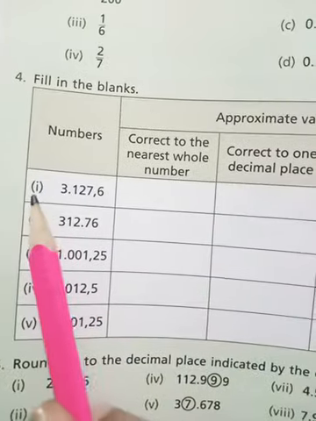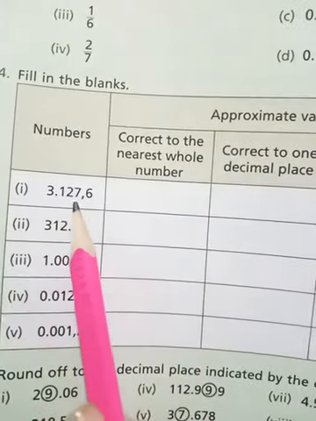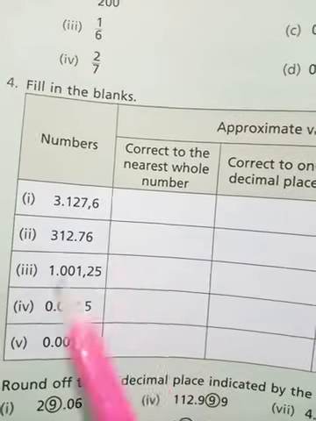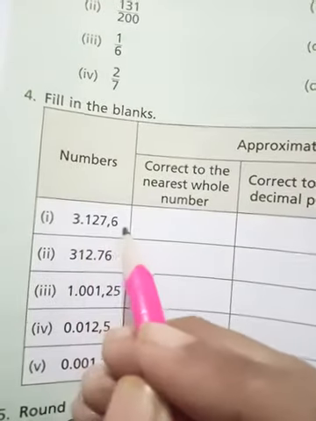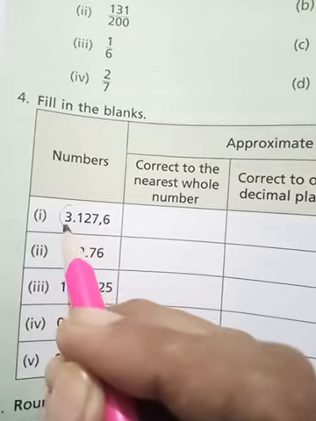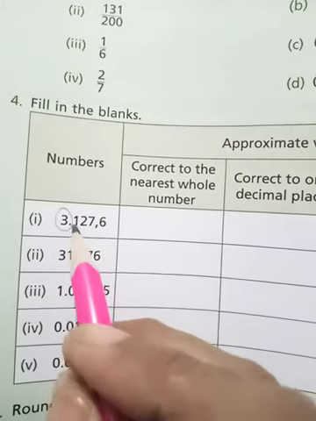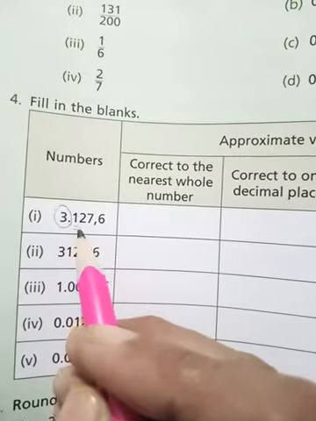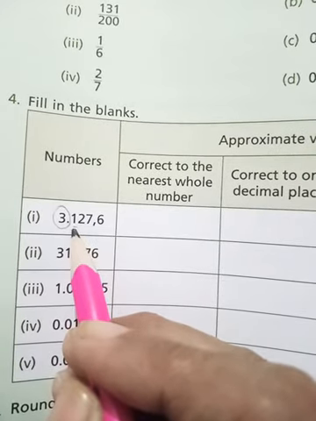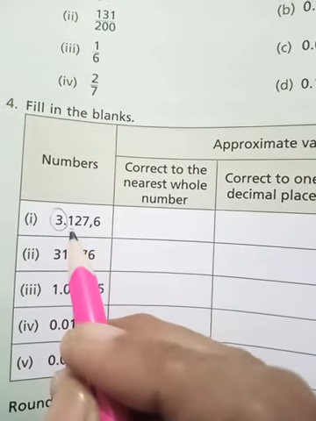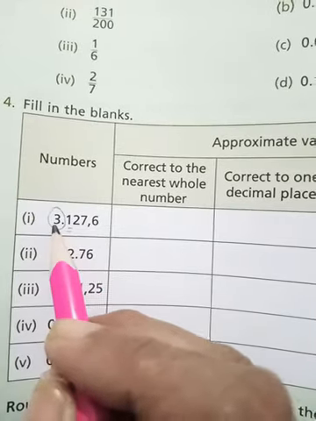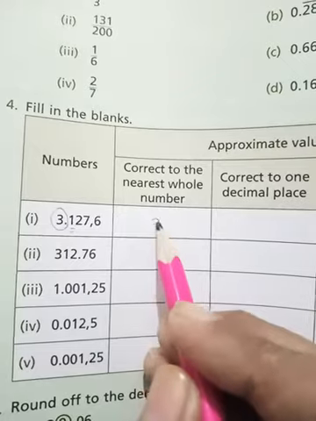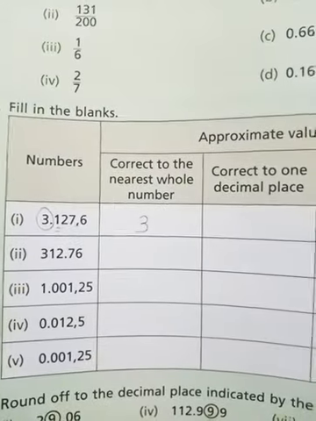So we will see number 1, 3.1276. What we have to do: correct to the nearest whole number. You know which is the whole number in this example. 3 is the whole number. Now we will check the number after decimal. What is it? 1. Is 1 smaller than 5 or greater than 5? 1 is smaller than 5. So we will do nothing with it and drop all the numbers right to it. So correct to the nearest whole number, it will become 3.